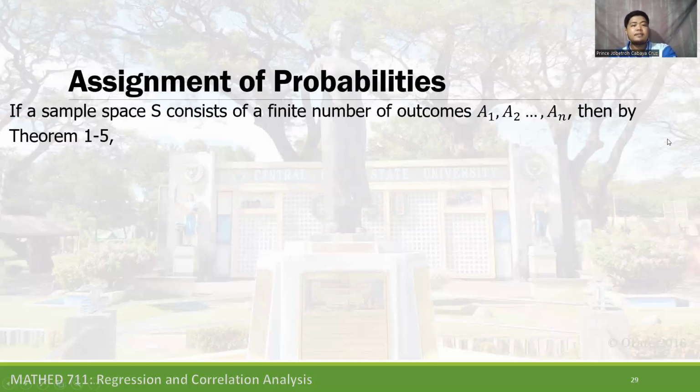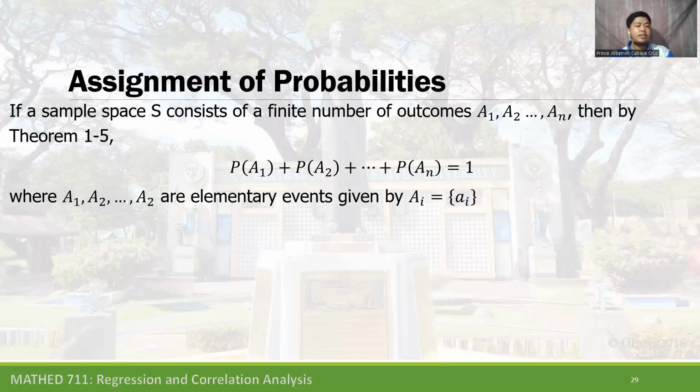If a sample space consists of a finite number of outcomes A sub 1, A sub 2 to A sub n, then by theorem 1-5, probability of A sub 1 plus probability of A sub 2 plus to the probability of A sub n is equal to 1 for the certainty, where A sub 1, A sub 2, A sub n are elementary events given by A sub i equal to the set of A sub i.